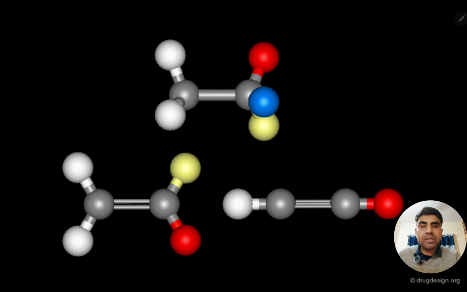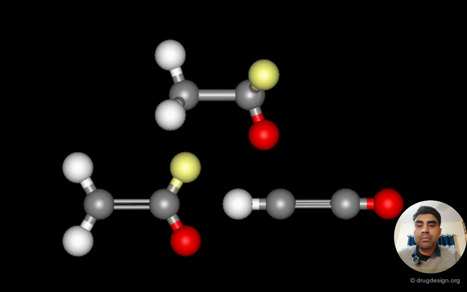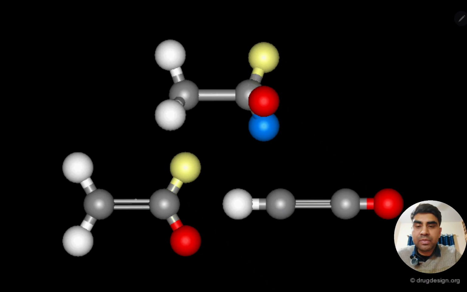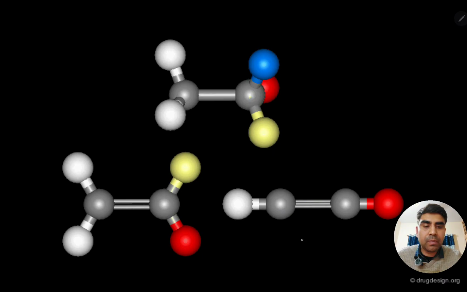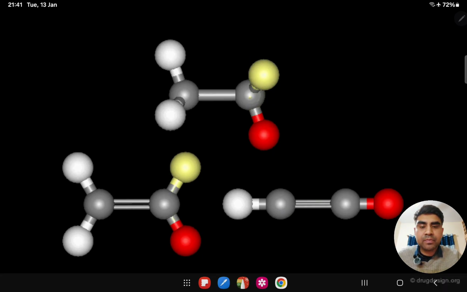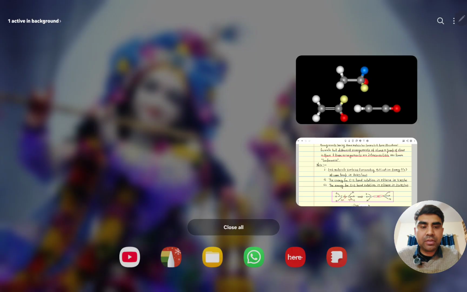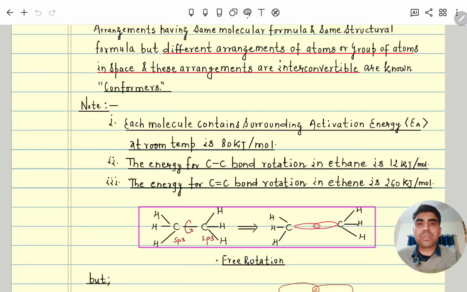So here you can see in this picture, this single bond is rotating, so the molecular formula and structural formula are the same, but the orientation in space is different, and they are interconvertible, so they are called conformers. But here you can see that this double bond has a rotational energy barrier higher than the activation energy, so it cannot rotate. Similarly, the triple bond also cannot rotate. Clear?